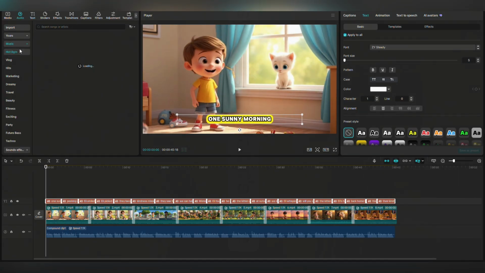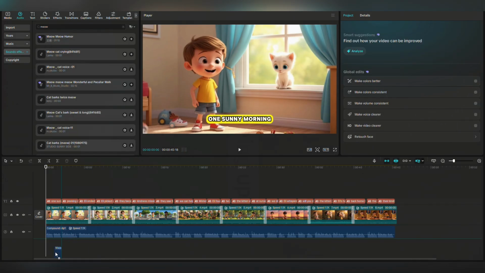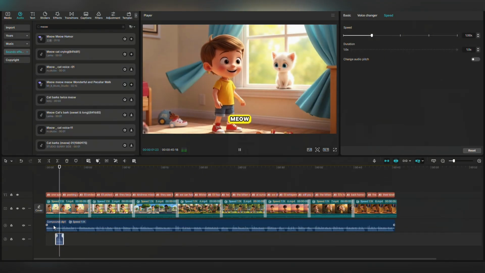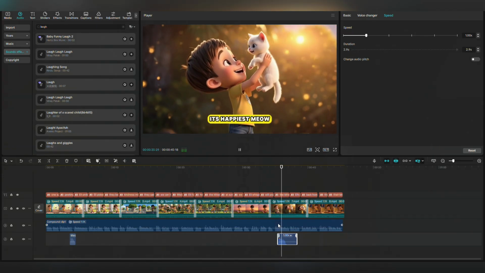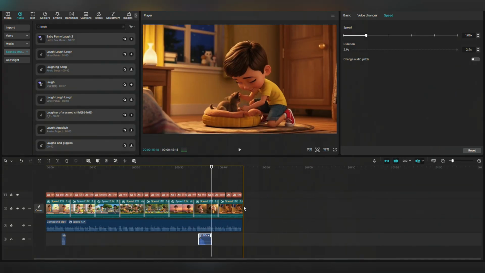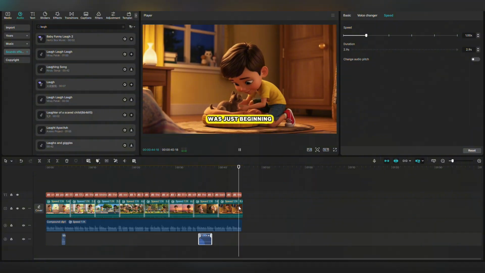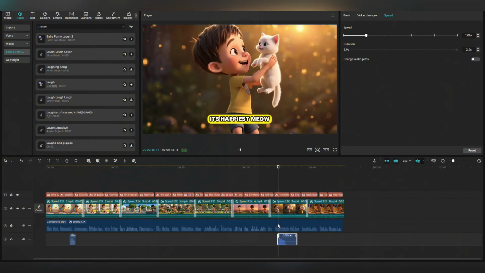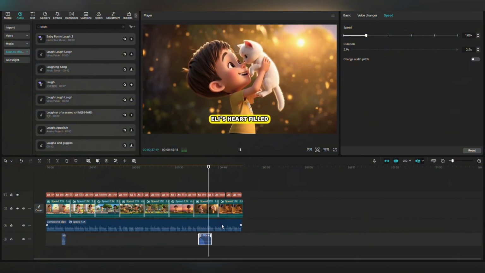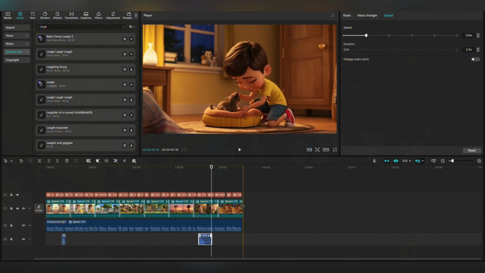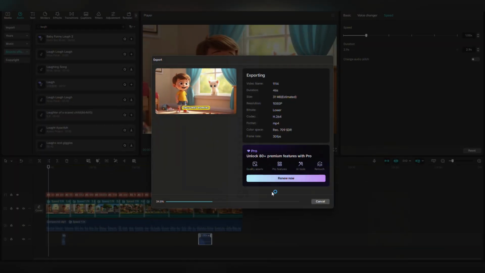Don't be afraid to get creative. You can add more things. For example, add a sound effect. If you don't like the background music Grok provides, you can change it to your own. These small details can instantly elevate the quality of your video. After everything is done, watch it through from beginning to end. If everything is fine, click export and you're done.